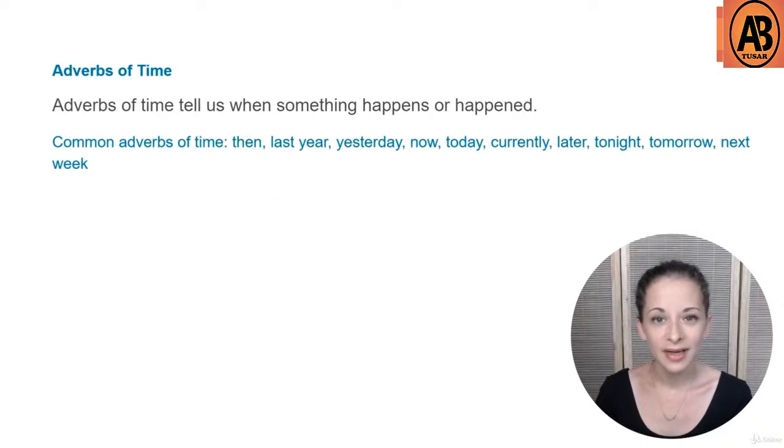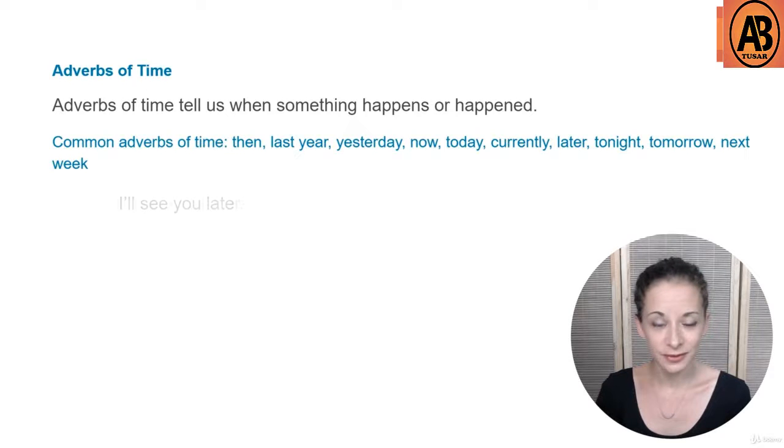Adverbs of time tell us when something happens or happened. Common adverbs of time include then, last year, yesterday, now, today, currently, later, tonight, tomorrow, next week, and so on.